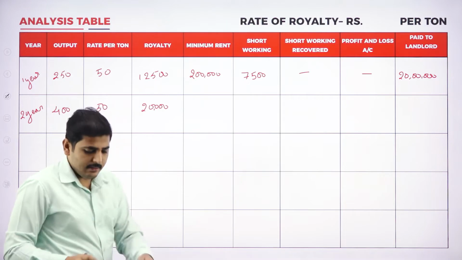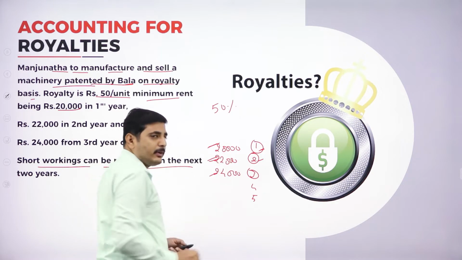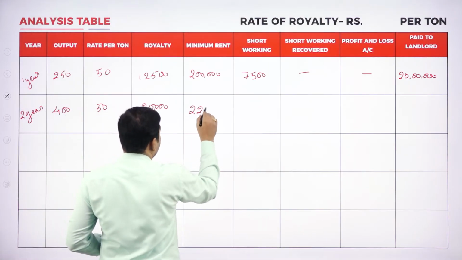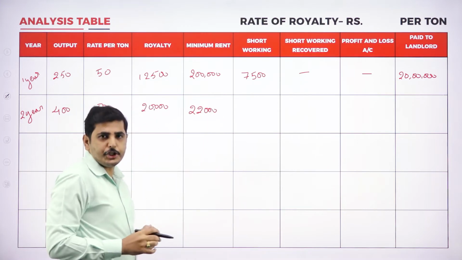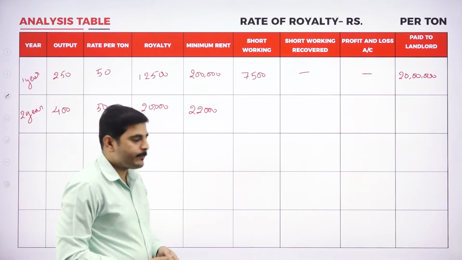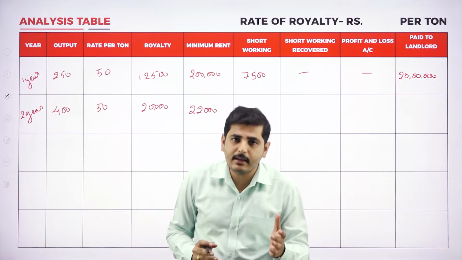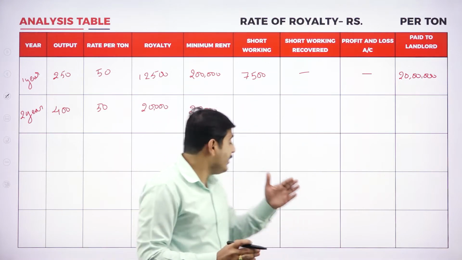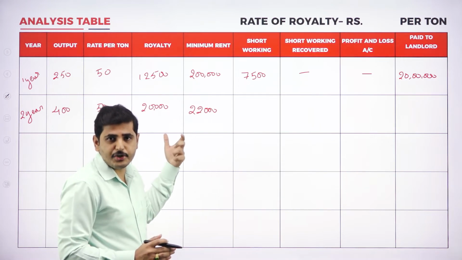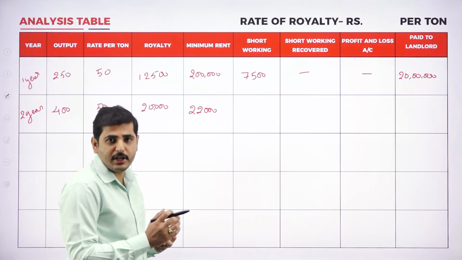Now, what is the minimum rent? The minimum rent is already fixed here. We have fixed the minimum rent for the second year, 22,000 is the minimum rent. Now, what is the short working? The minimum rent is 22,000 and the royalty, or the actual production, is 20,000. So, we are paying minimum rent this year. When minimum rent is payable, that means we have a shortage of production, or short working. So, 2,000 rupees worth of production is short working.